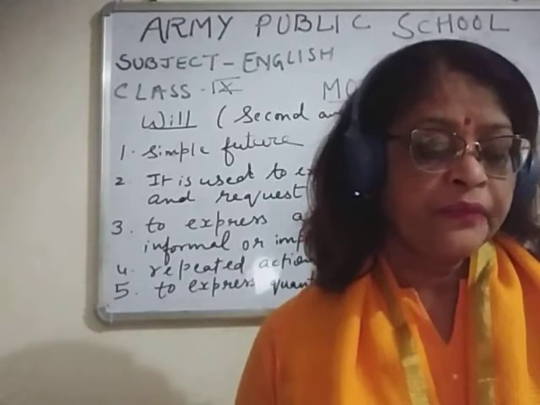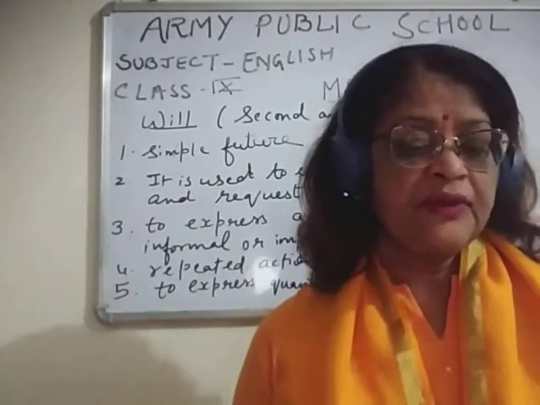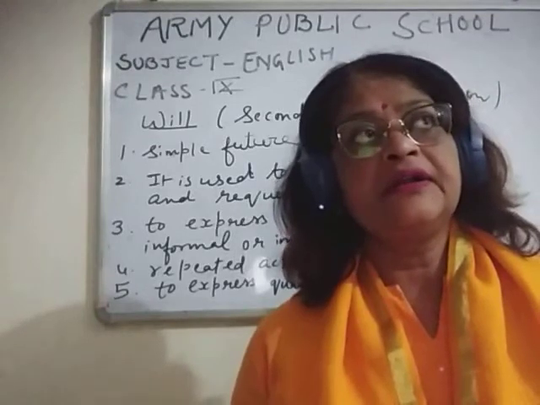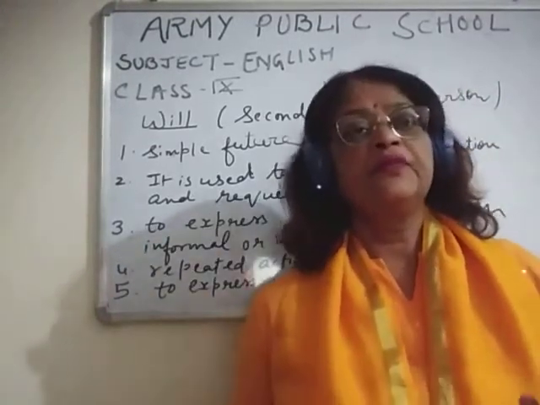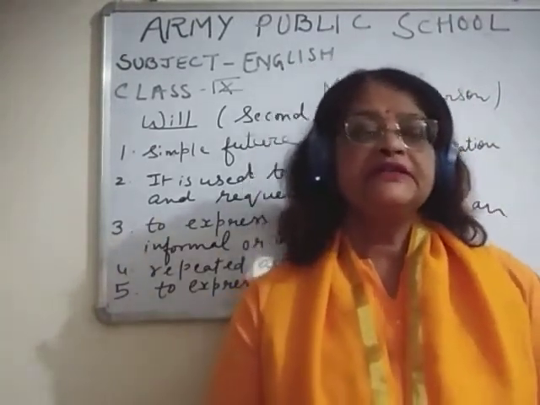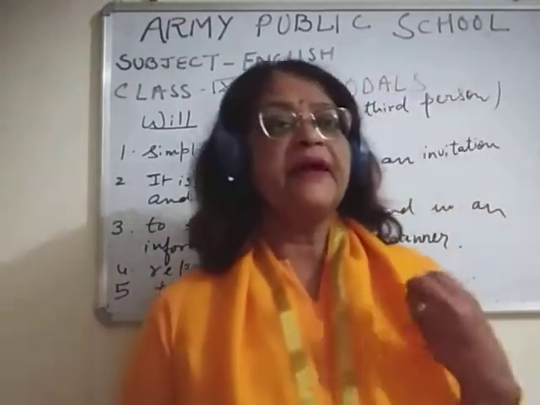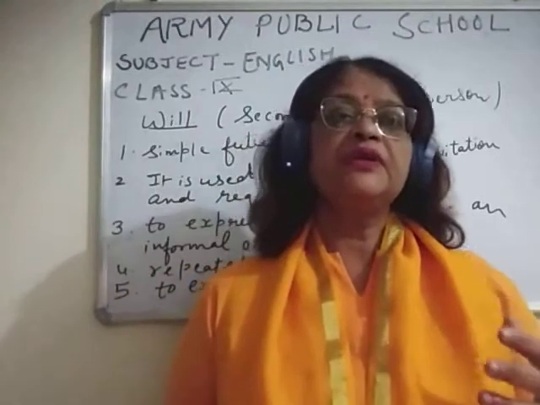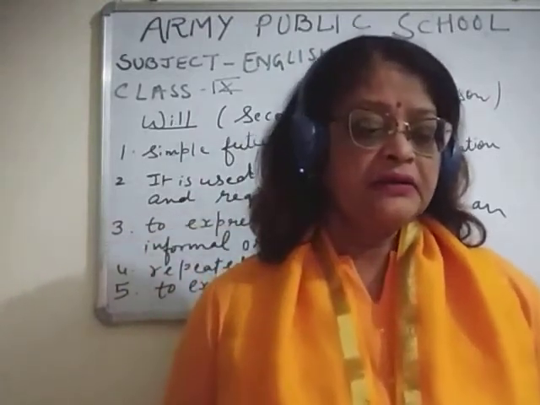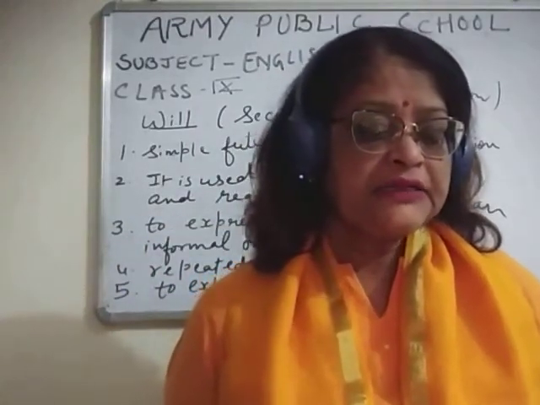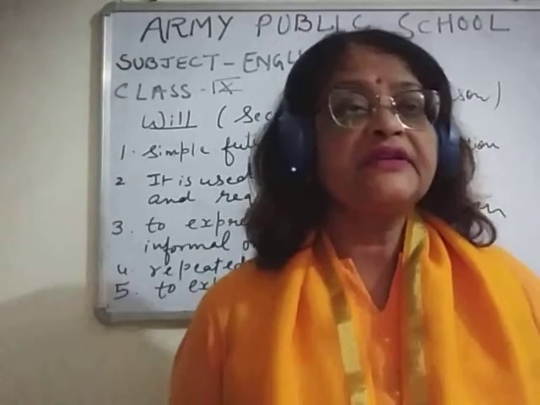Like, 200 people will be seated in this tent. It is showing the capacity, how many people can sit in the tent. And like, the jug will hold 2 liters of water.